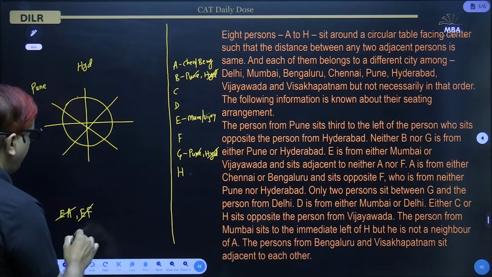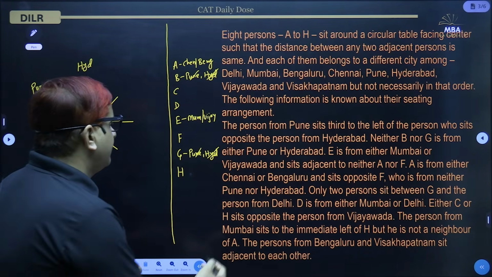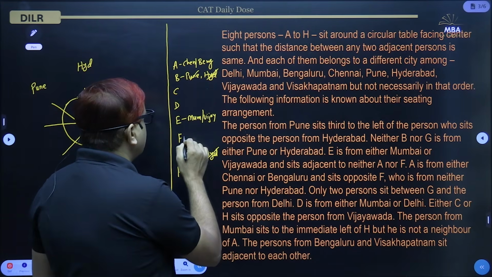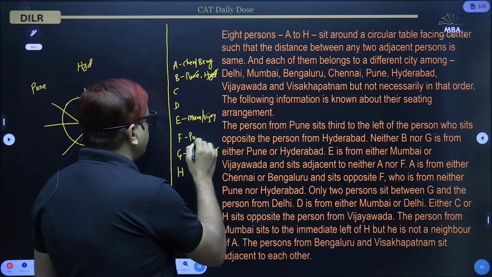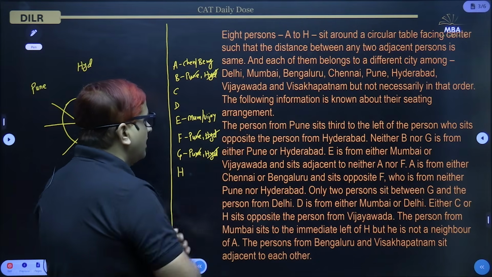So A and F are opposite each other, and F is neither from Pune nor Hyderabad.